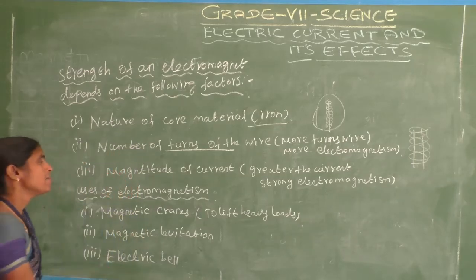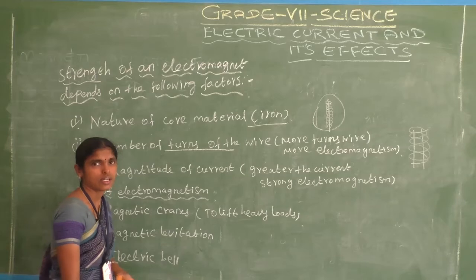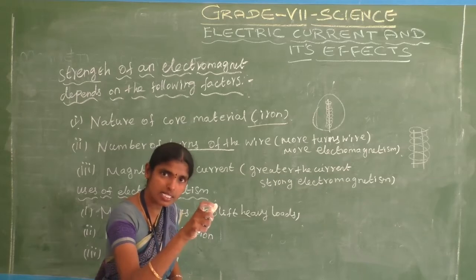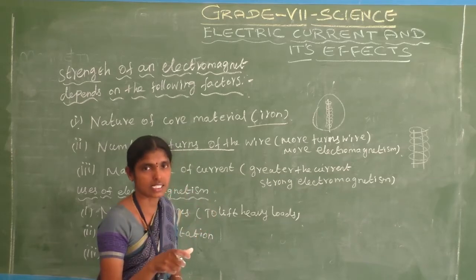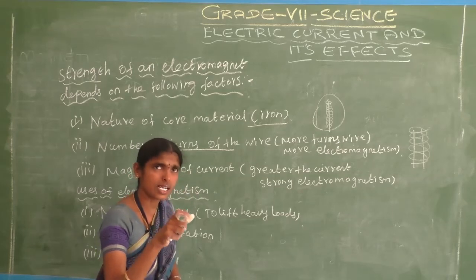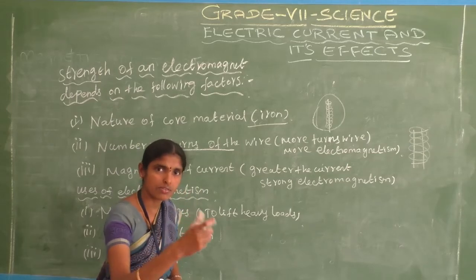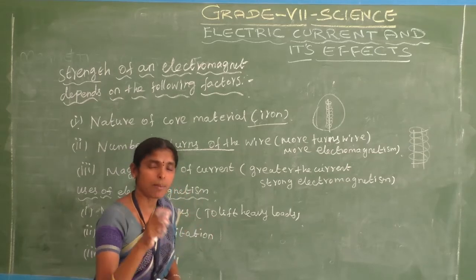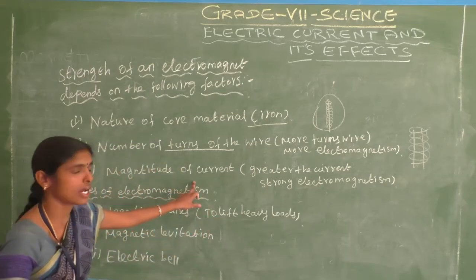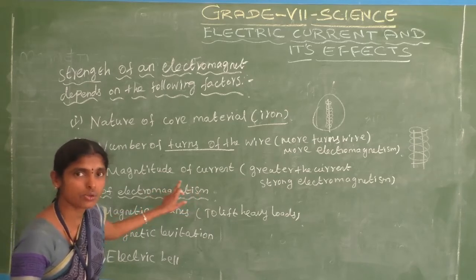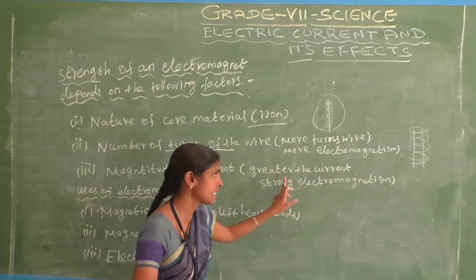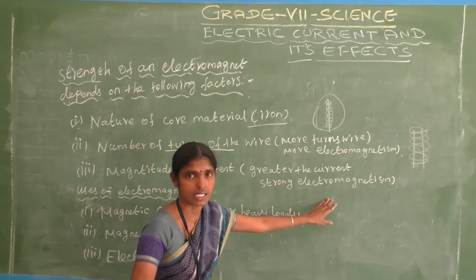Then the third point: magnitude of current. If we apply a high current, a greater current, we get a high level of magnetism, high electromagnetism. If we apply a current to the circuit of 5 volts or 10 volts, we get strong electromagnetism. If we apply less current, we get less magnetism. That is the magnitude of current. The greater the current, the stronger the electromagnetism.